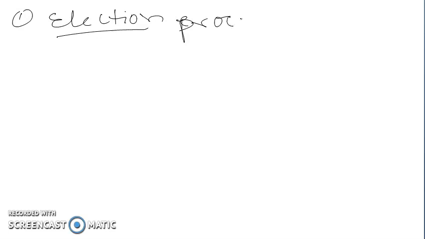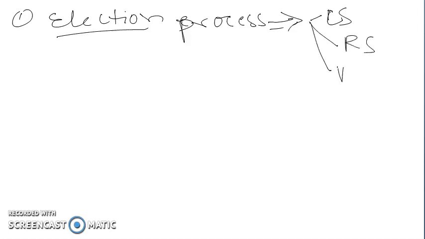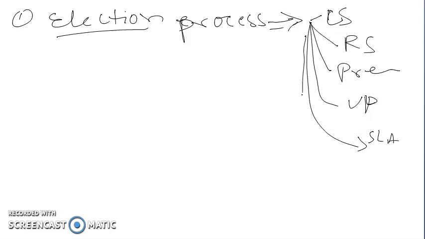So the next thing is the election process. In the following questions, we will talk about the election process of members to Lok Sabha, how the election is conducted to the membership of the Lok Sabha and Rajya Sabha, how the president is elected, how the vice president is elected, how the members of state legislative assemblies are elected, and how the members of state legislative councils, which some states have, are elected or selected.